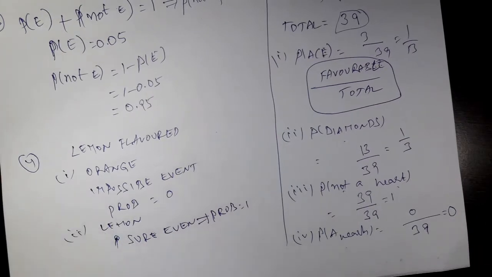So that is question number 5. Now question number 6. Let us see question number 6.